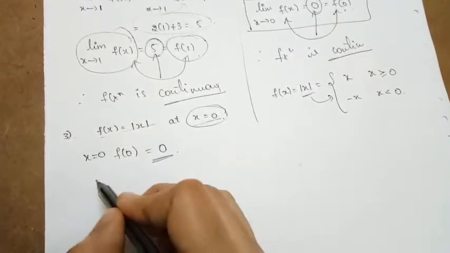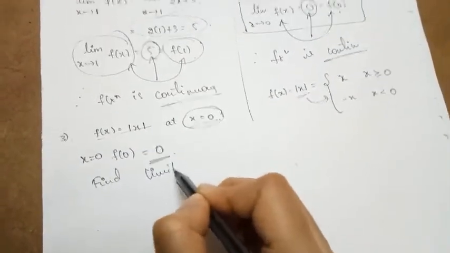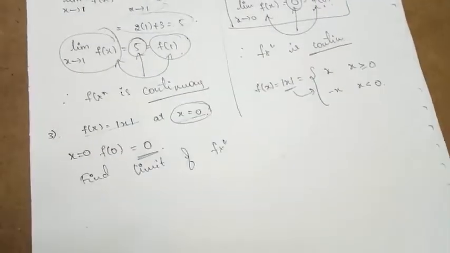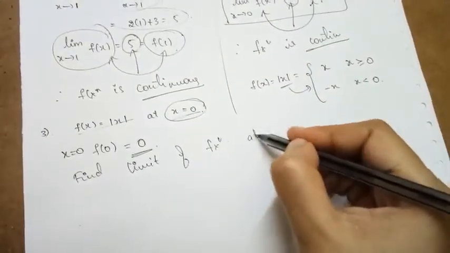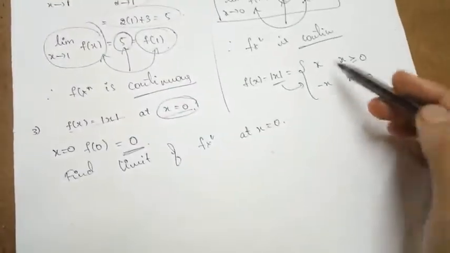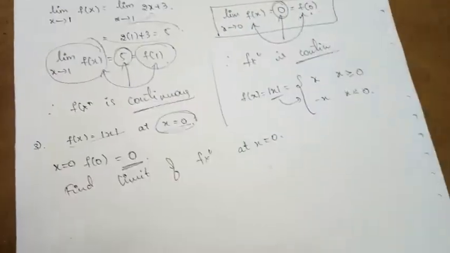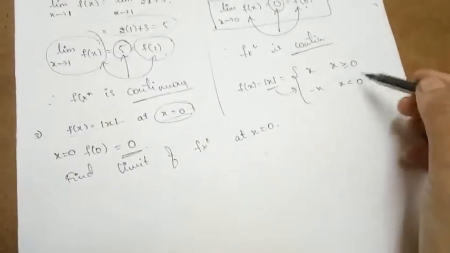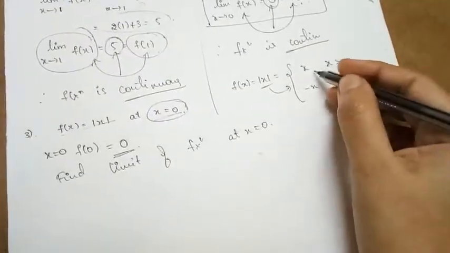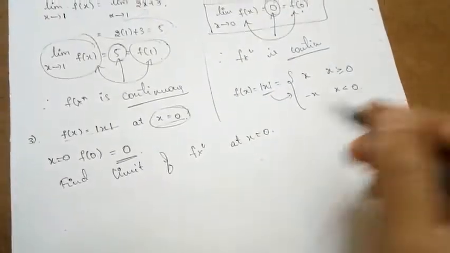Now we need to find the limit of the function. At which point? The limit of the function at x is equal to 0. So by looking here into the definition, can we find the limit as we have found in our previous example? No. Here we are having the approaching value for the function when it comes from the right side or from the left side of the 0.